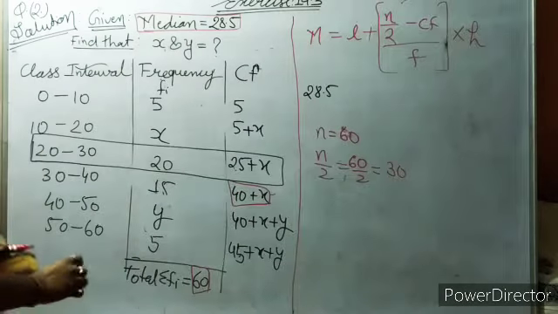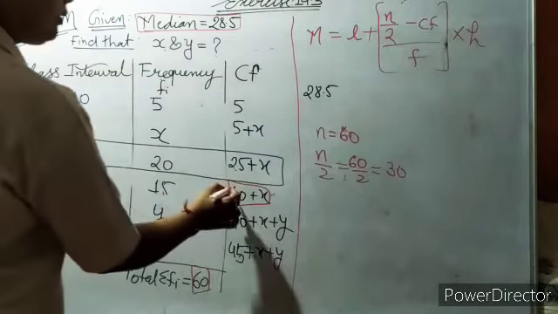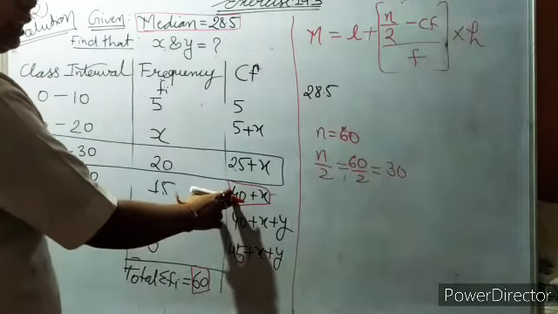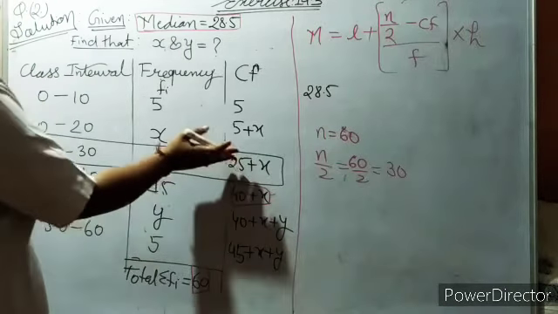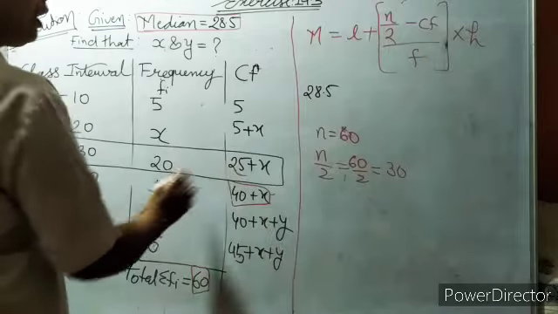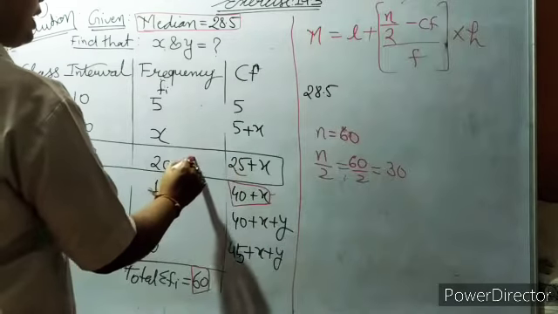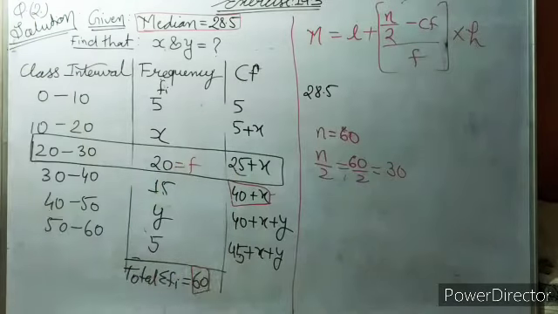We see and we notice in this interval, because 40 comes here, that means 30 will come before this. So it will come here only. So it is our F. We take frequency F equal to 20 and our lower limit will be 20.